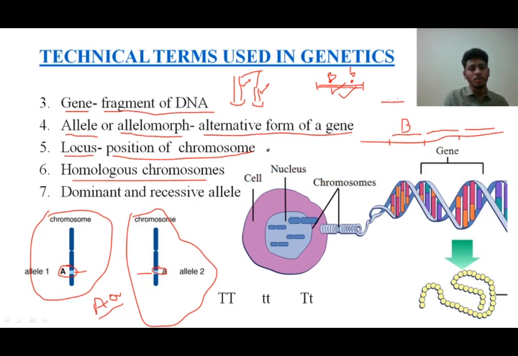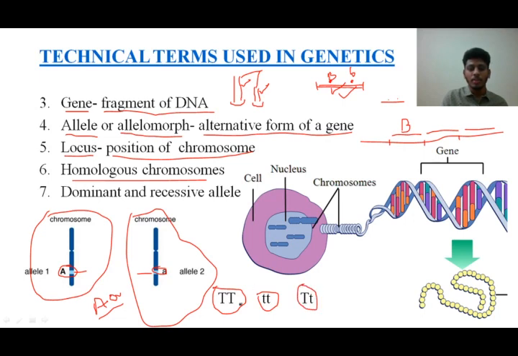I hope students you understood until here. Next one, we have another term called dominant and recessive allele. Students, you would have studied this particular chapter called heredity in your 10th also. You would have studied what Mendel has done with garden pea. You will be aware of this capital T, small t, and this capital T and small t.